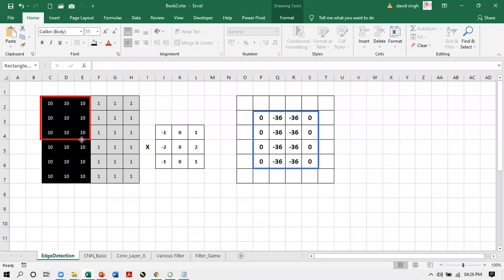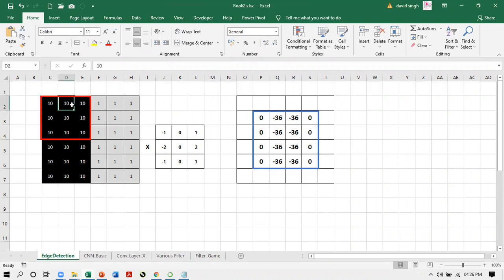So it considers the first 9 pixels here, and it multiplies the first pixel here with the first pixel in this small array, the second one with the second one, the third one with the third one, and then the first pixel of the second row with the first pixel of the second row in the small array, and so on.